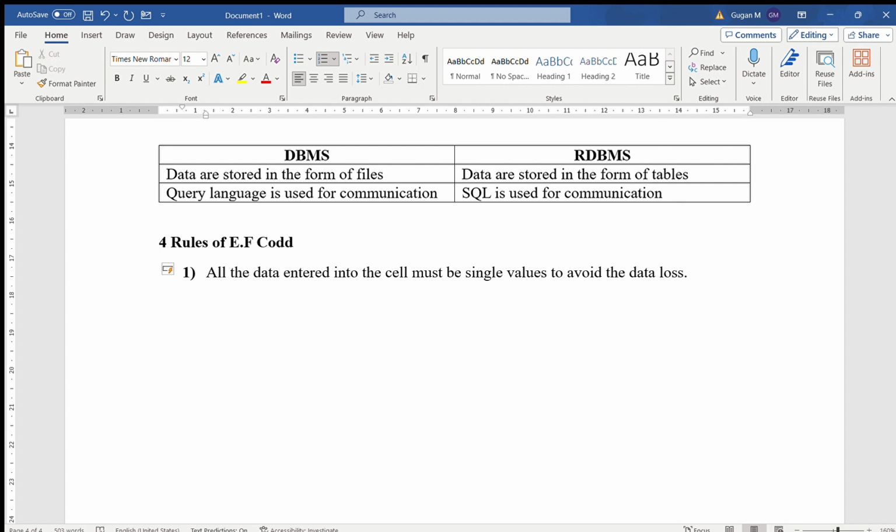We are storing the data in the form of tables, so the tables will contain cells. The data entered into the cell should be a single value, to avoid data loss. This rule is called the atomic rule. The atomic rule of E.F. Codd says the data entered into each cell will be a single value.